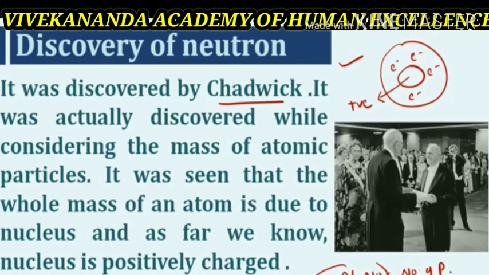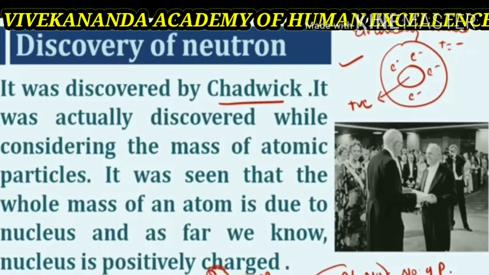Therefore, the mass of the atom, denoted by A, is equal to P plus N, that is, mass of the proton plus mass of the neutron. It means that atomic mass is the sum of the masses of proton and neutron present in the atom. In 1932, Chadwick discovered the fundamental particle neutron.